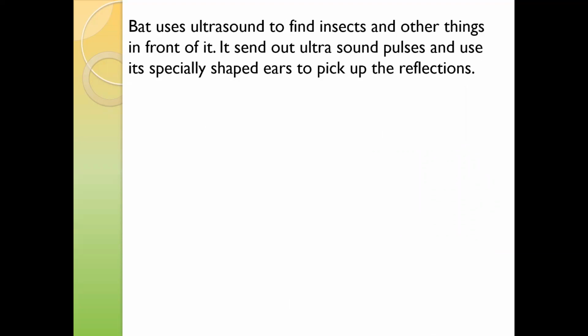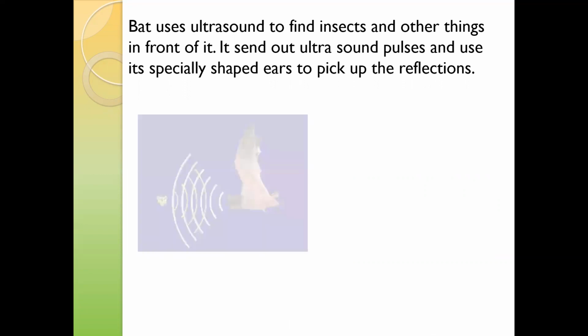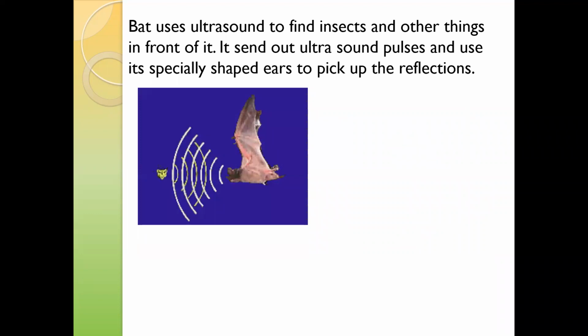Bats are also, not some of the bats, all the bats, using ultrasound to detect the distance between objects. So you will find that the ear of the bat is much larger in size. What is the reason for that? Because when they produce ultrasound, it strikes, and they can detect a small change in the frequency, and they can identify the distance between the source, the bat here, and this object. So they pick up the reflection and identify the distance.